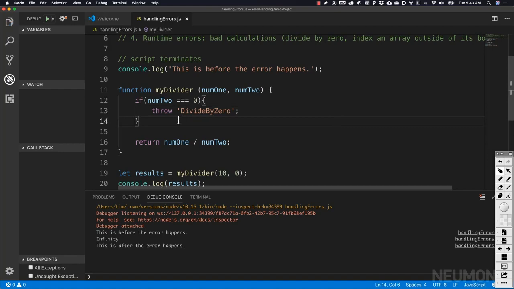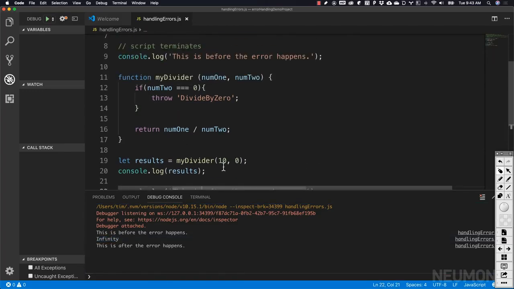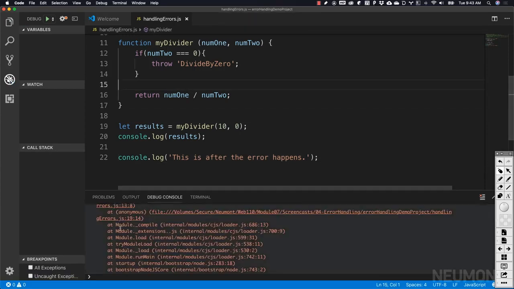And let's just throw that error if we receive a 0. Before, we saw that it went ahead and ran and we had ourselves infinity as a result, but we don't want infinity. We want to throw an error to let the user know, or whoever's calling our function, that you can't divide by 0. It's not possible. So let's run our code and see what happens.